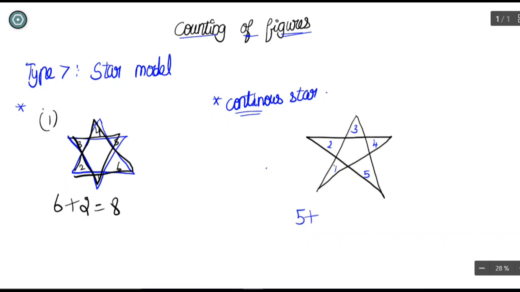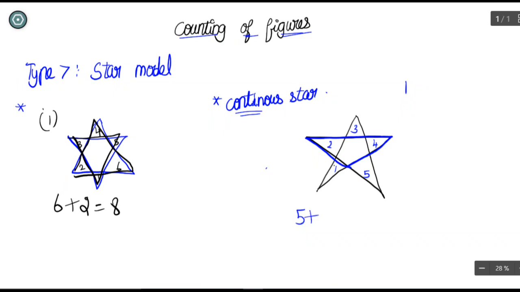Where are the triangles? You just look at the points I am going to mark now, and at every point there will be a triangle. So this is the first point. If you look at this first point, this is a triangle. So 1.